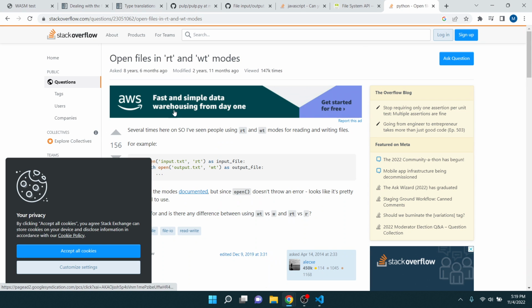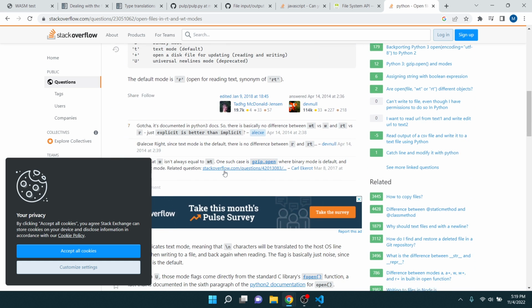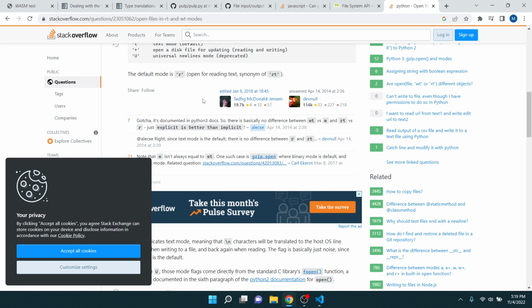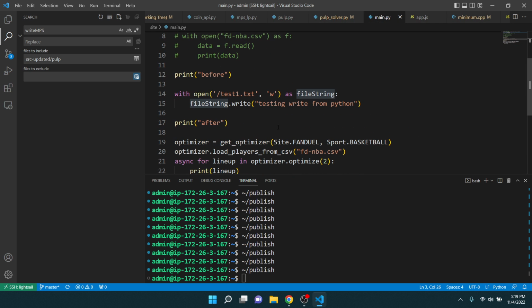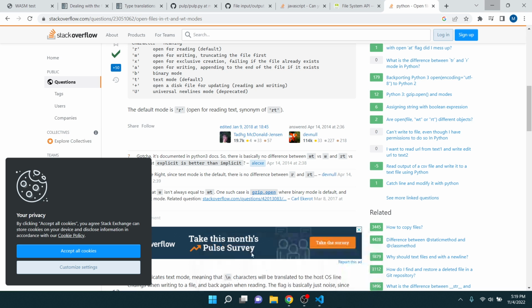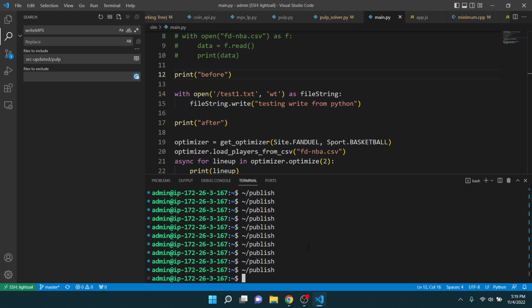There we go. Text mode. So it's just text. I mean, I could try it. See if it helps. I don't think so. Make sure to publish too. Might have forgot that last time.